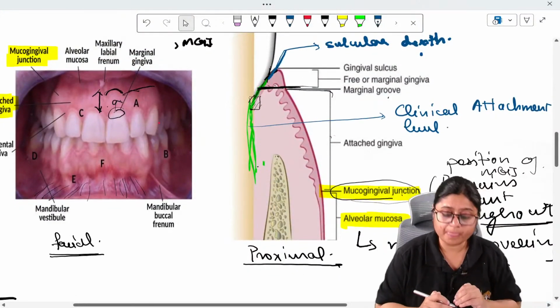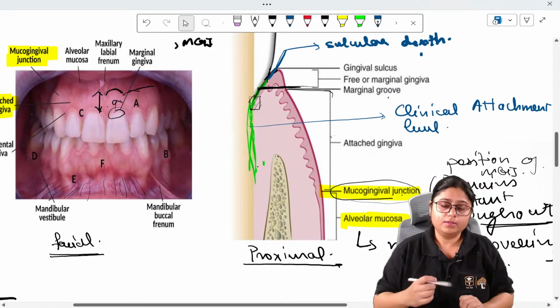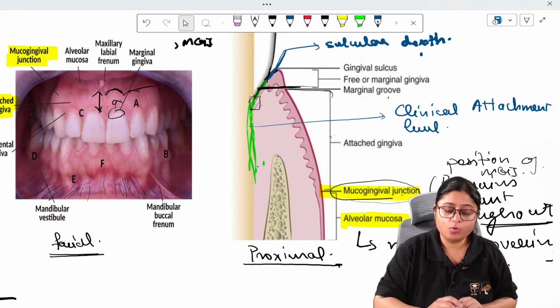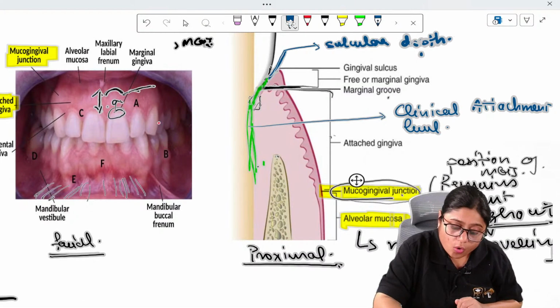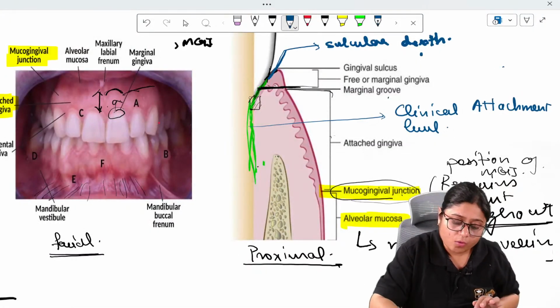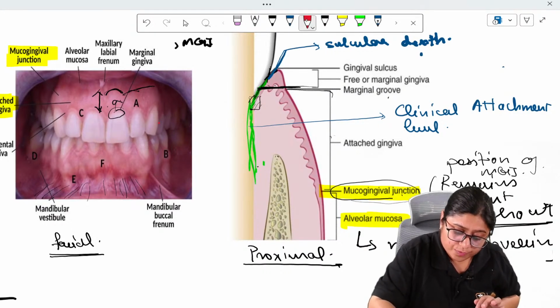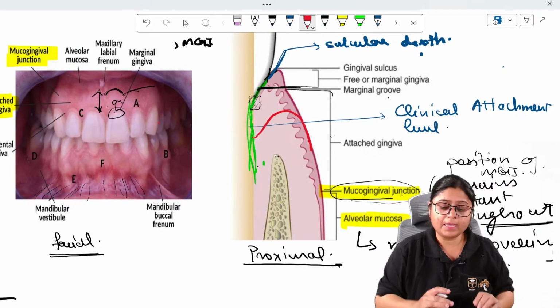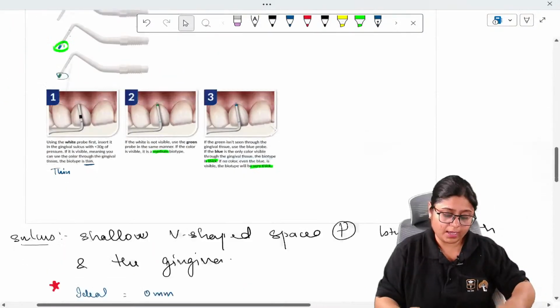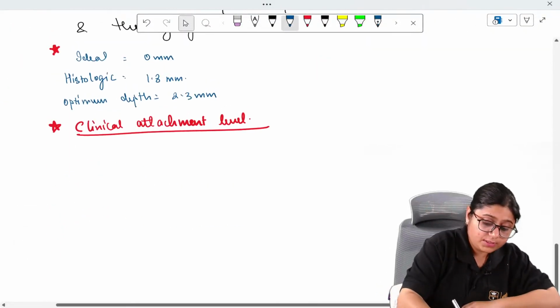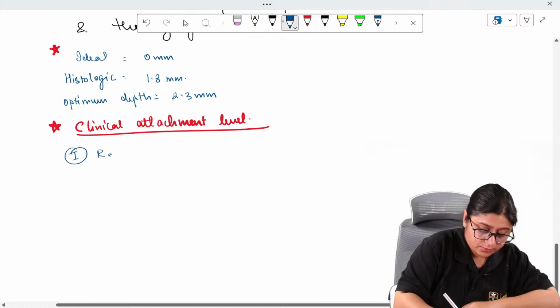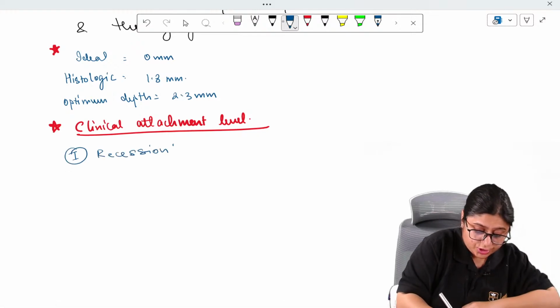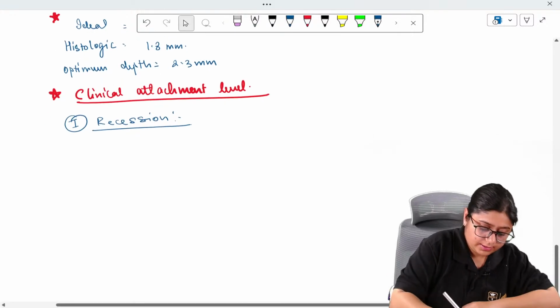What happens if there is recession? In recession, the whole of this structure is moving downwards along with the marginal gingiva. So the new position of the marginal gingiva will be like this. Suppose I am taking the first scenario to be recession. This is the tooth.